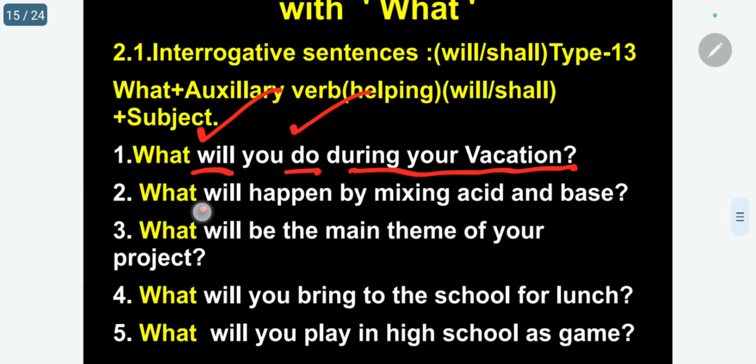What will happen by mixing acid and base? When you mix acid and base, what will happen? Will is auxiliary, happen is the main verb. What will happen?